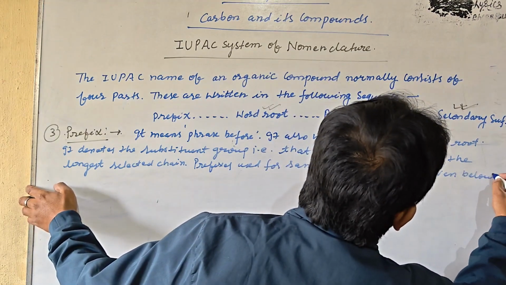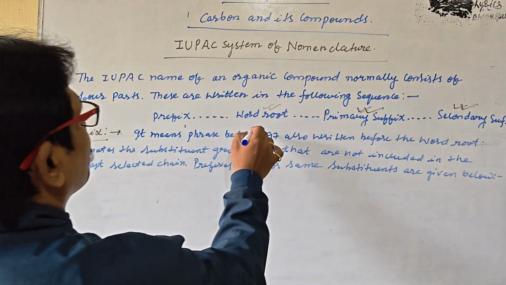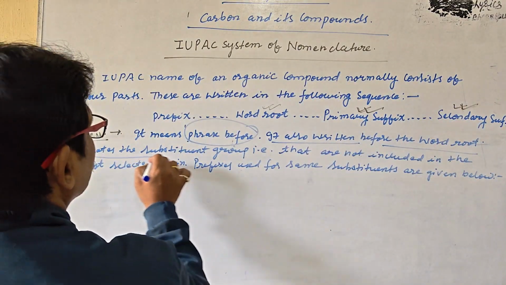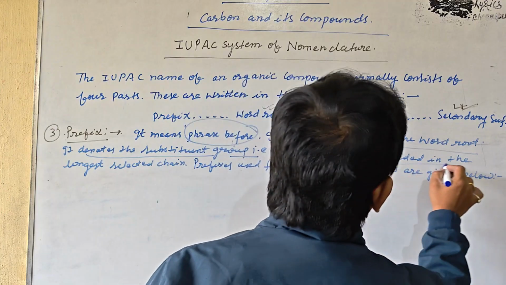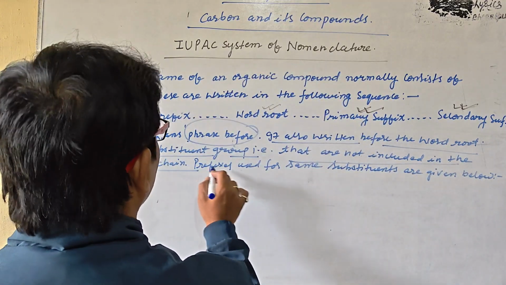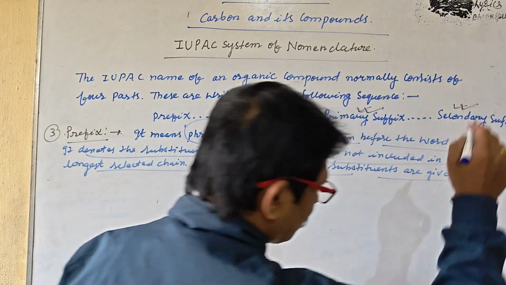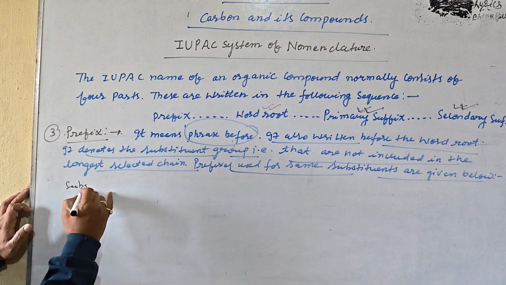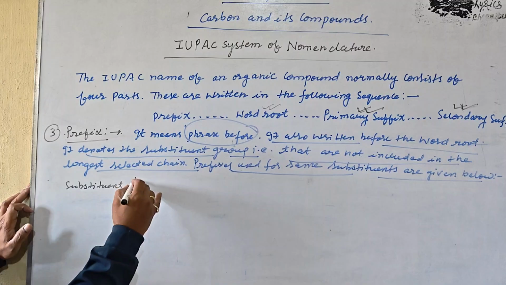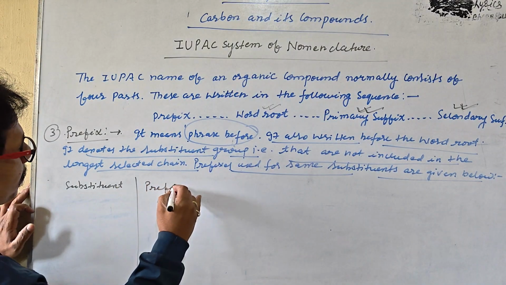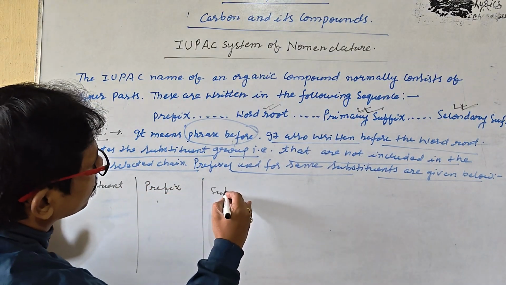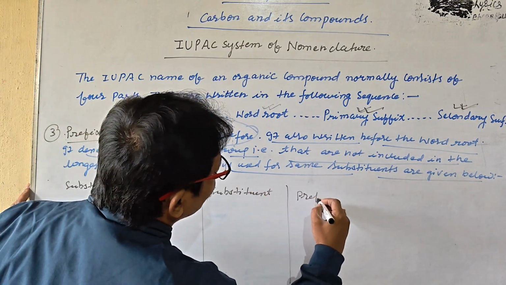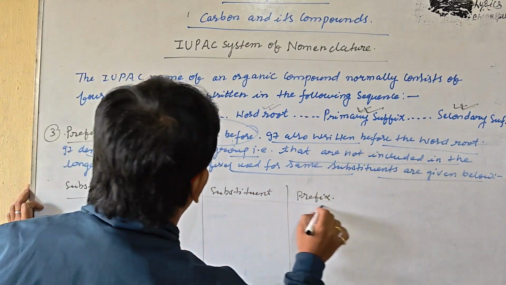So let us understand about the prefixes, that it means phrase before. It is also written before the word root. It denotes the subsequent group that is not included in the selected chain. Prefixes used for the same substituents are given below. Let us understand the substituent and prefix.